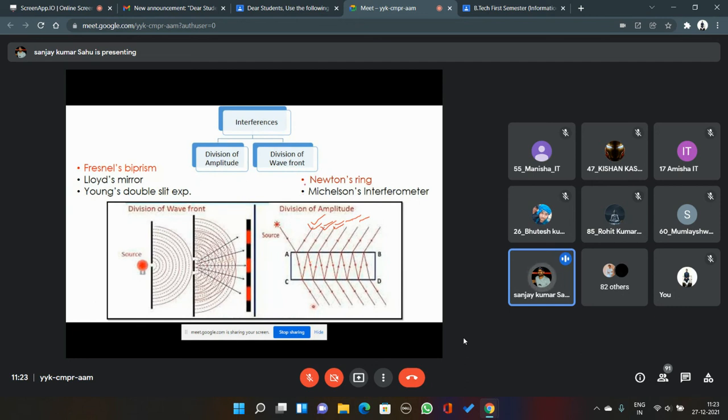In our syllabus, we will be discussing one experimental setup from this method of obtaining coherent sources, called Newton's rings, and one from the division of wavefront, which is called Fresnel biprism. These are the two things we are going to discuss in our subsequent classes. This is how we discuss how to generate two coherent sources from a single source.